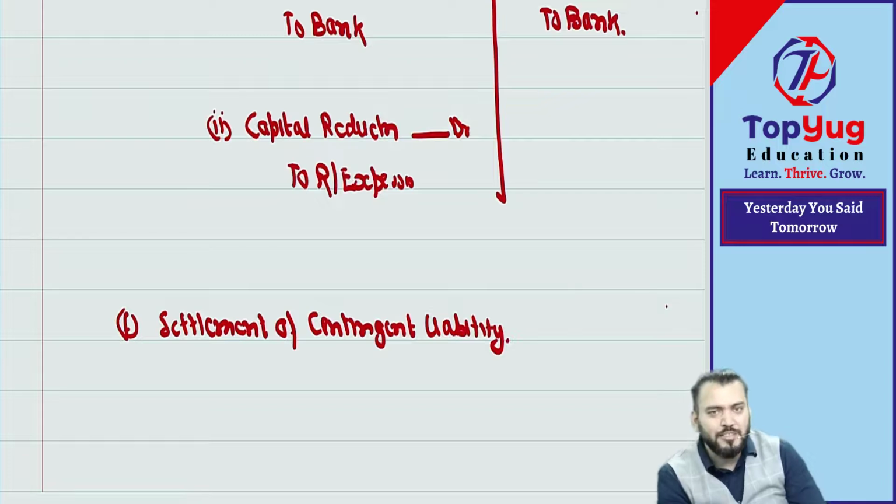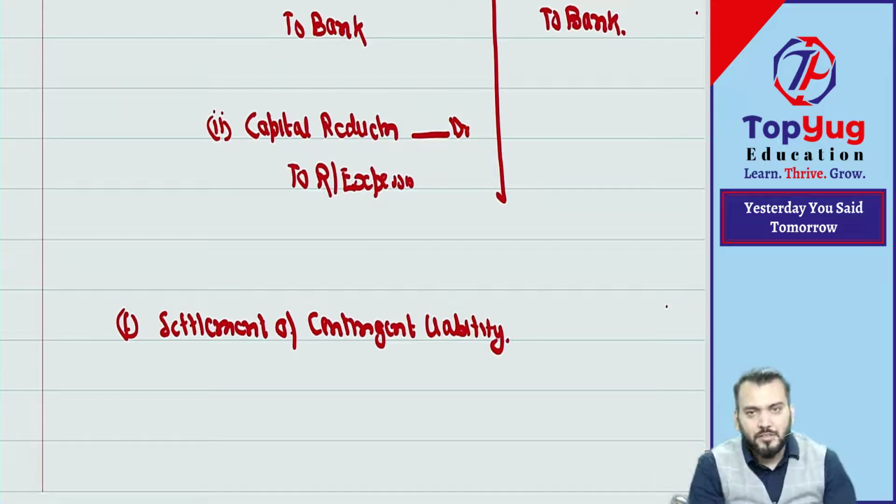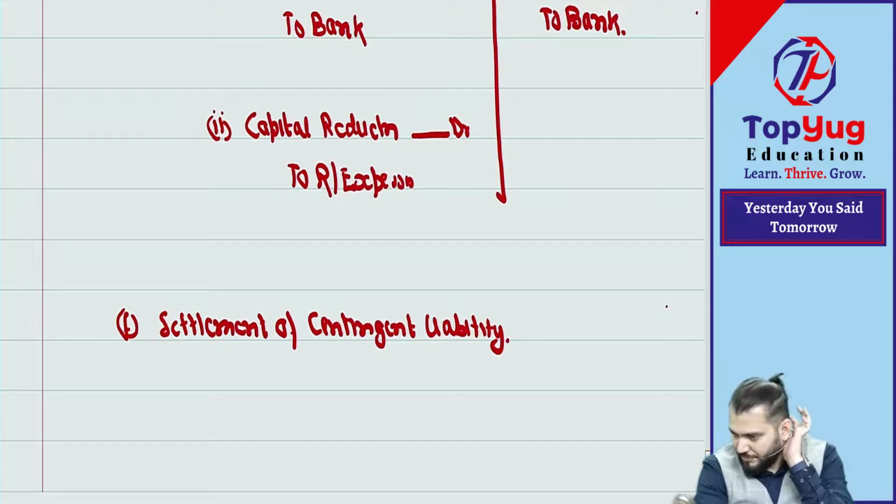What is contingent liability? Which is probable. What is provision then? Provision means what? For future expenses. Contingent liability is for what?